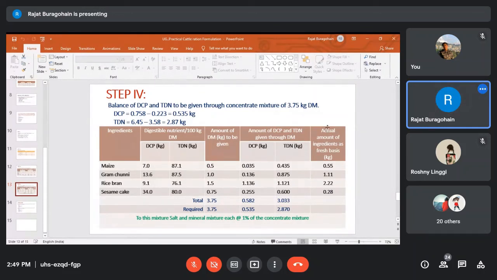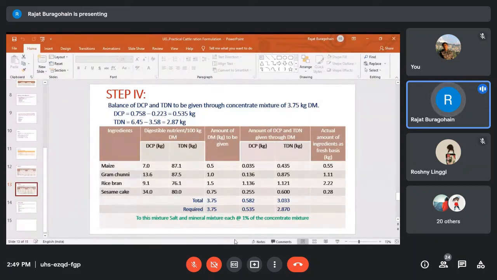And these are the actual quantity of different concentrate feed ingredients: 0.55 kg maize, gram chuni 1.11, rice bran 2.22, and sesame cake 0.28. And you have to provide salt and mineral mixture at the rate of 1% of the concentrate mixture.